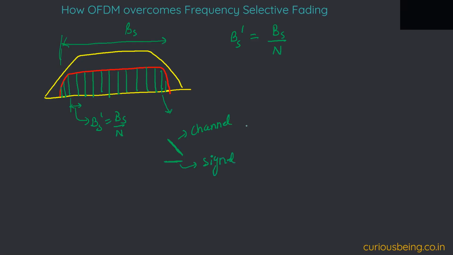Because BS by n is a very low value, kind of infinitesimally small, for this very small chunk of bandwidth, BS by n, we can assume the channel response to be flat.